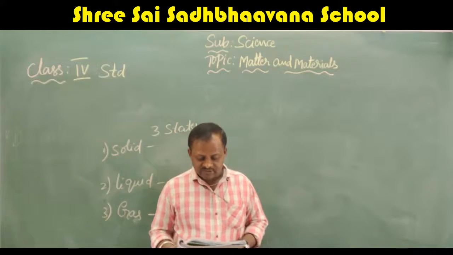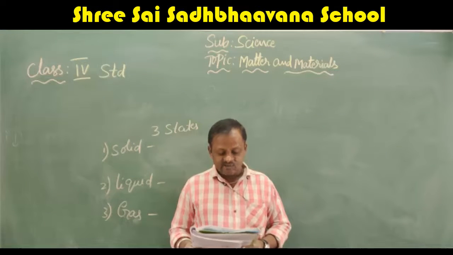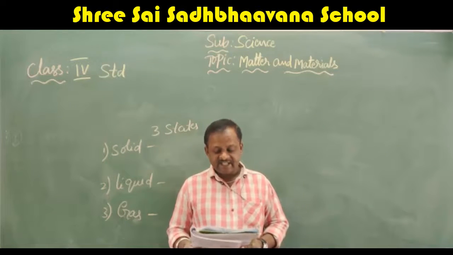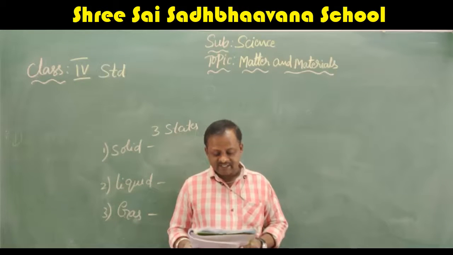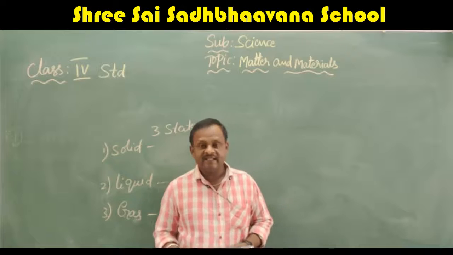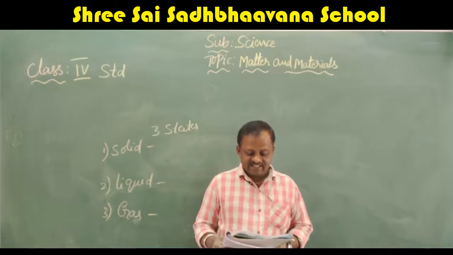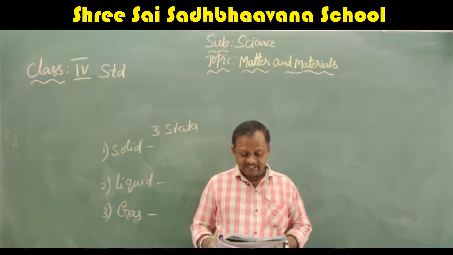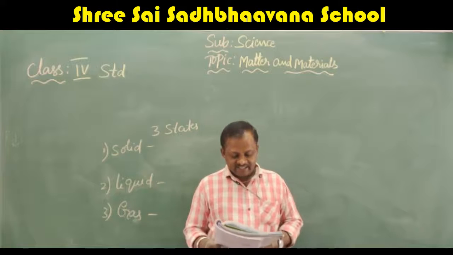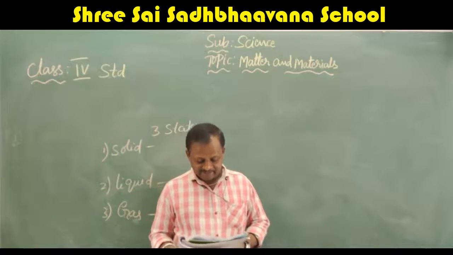Liquid. The particles are close to one another, but they do not necessarily touch one another. They are arranged in a random pattern. The attractive forces between these particles are not as strong as they are in solids. These particles move in all directions, changing places all the time. Liquids can flow easily. They take up the shape of the container in which they are kept. Water and milk are liquids.